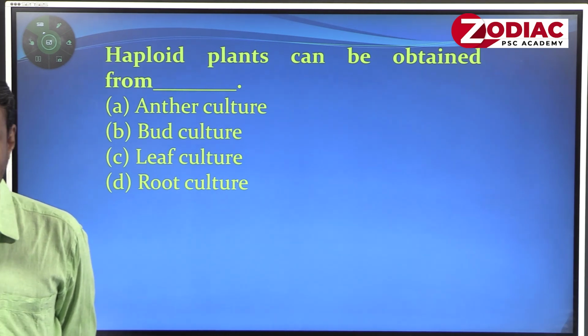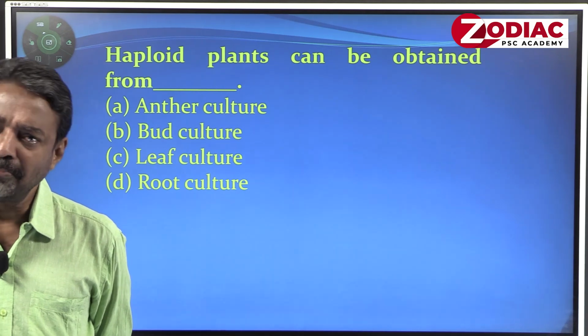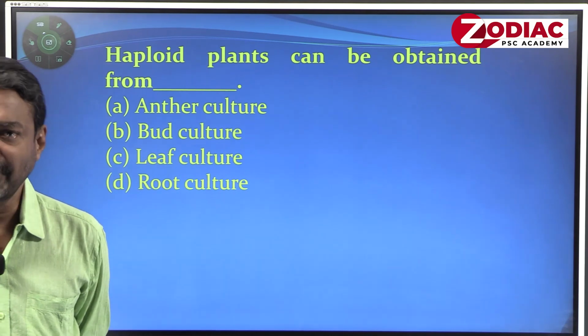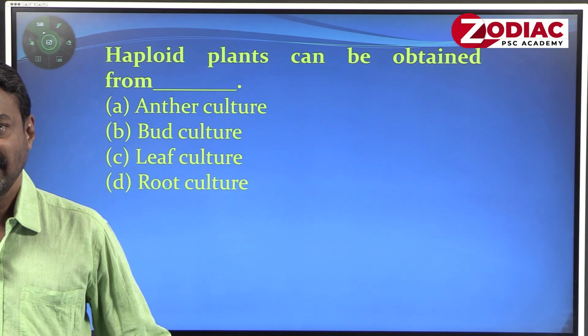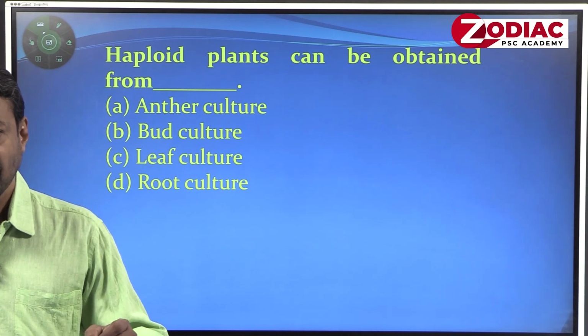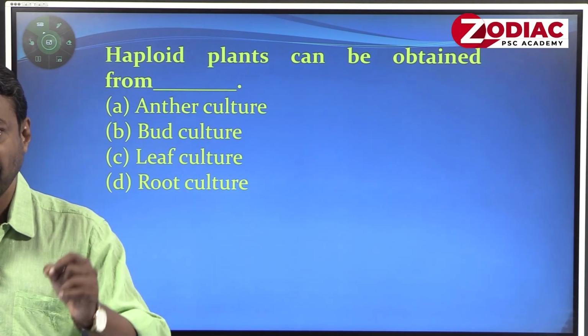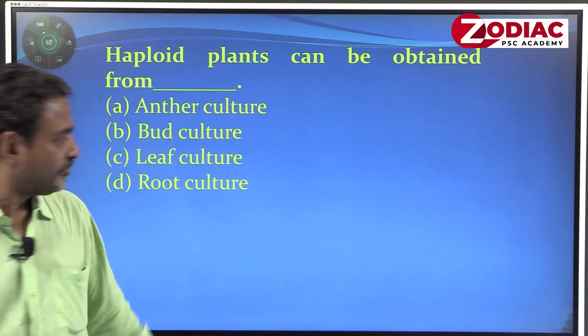So, the correct answer is anther, or you can put the answer ovule culture, but not in the option. Okay, but here the answer is anther culture, because anther culture can produce pollen grain or microspores. From there you can produce haploid plants. Okay, that is another way of question.